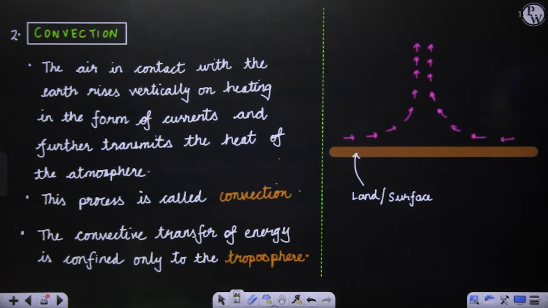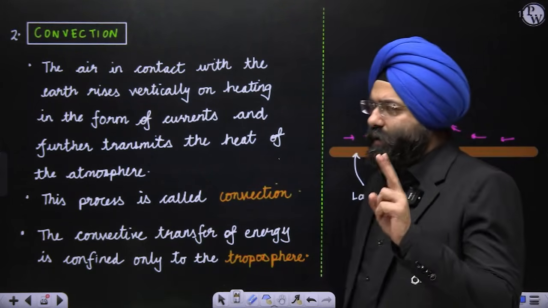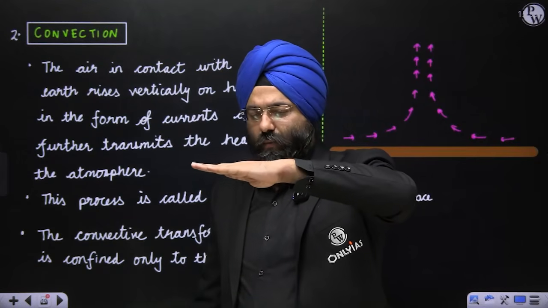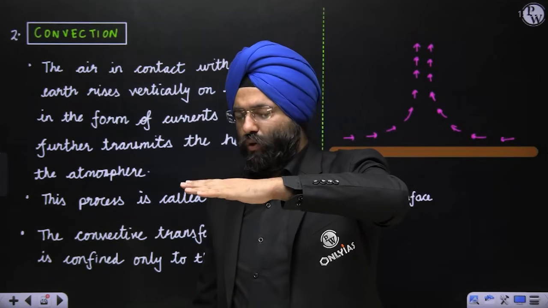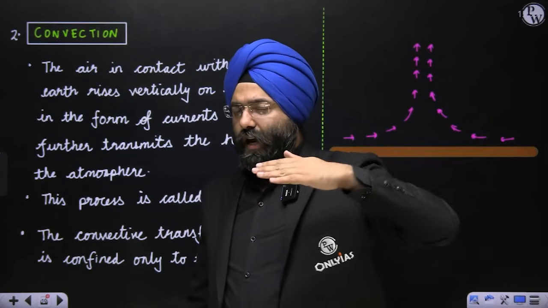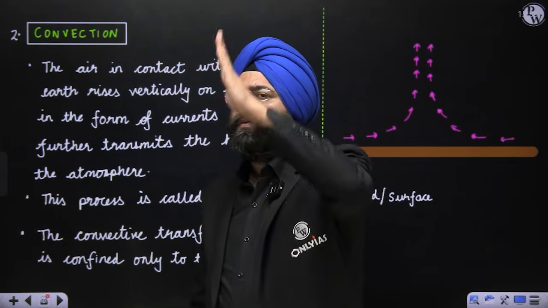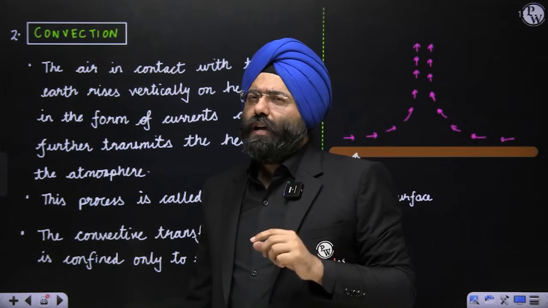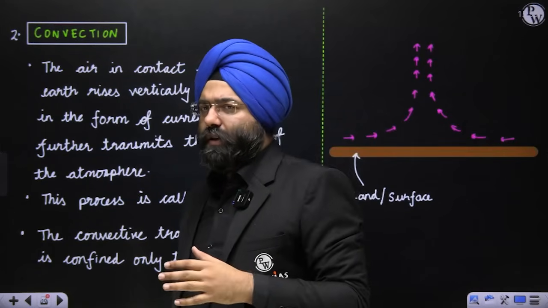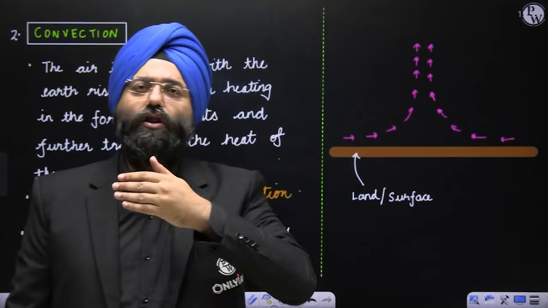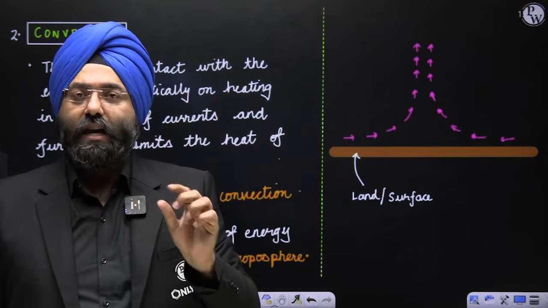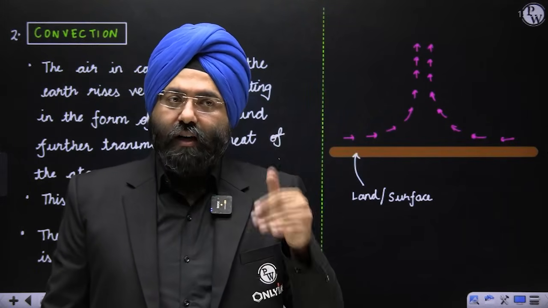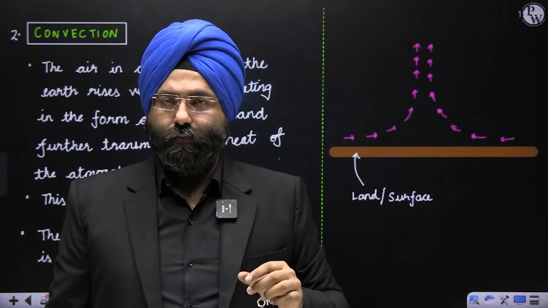Okay, now next. Now we have covered two things. First, without any vertical movement, supposing that the air molecules are being heated, that is conduction. And because of heat, there can be a rise of currents also, a vertical rise, that is convection. Now do you realize, along with them, there is horizontal movement of air. See, the difference between air and wind is, air is still, wind is moving air. Understood?